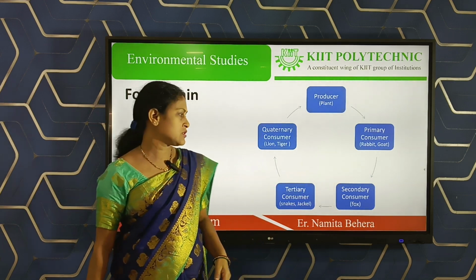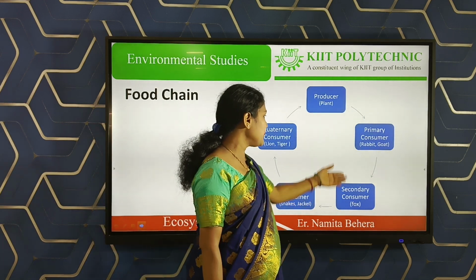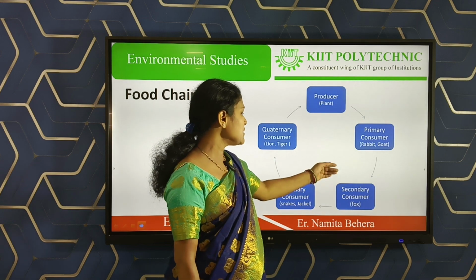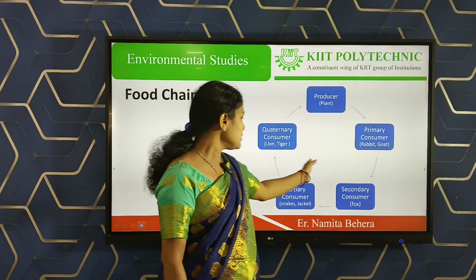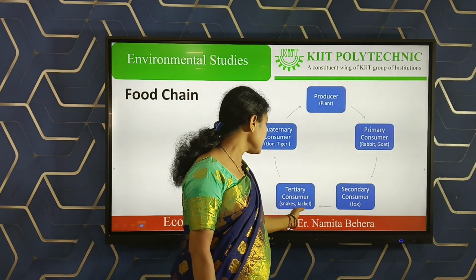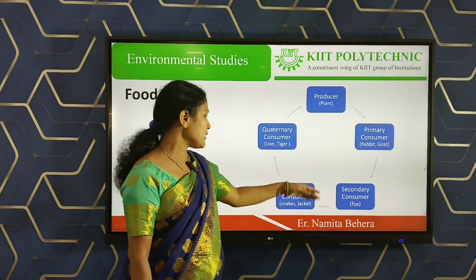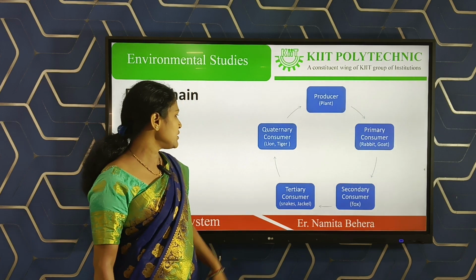For example, fox. So the fox can eat the rabbit, goat, like this. So these are called the secondary consumers. Then tertiary consumers eat the secondary consumers, meaning snake, turtle. These eat the secondary consumers. These are called the tertiary consumers.